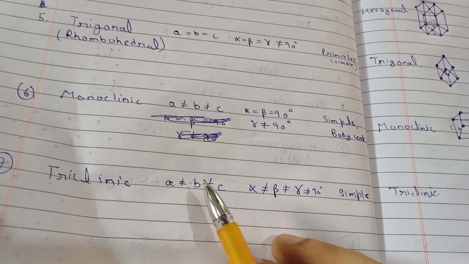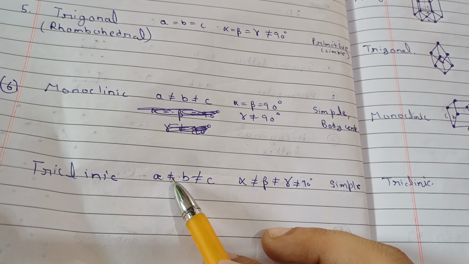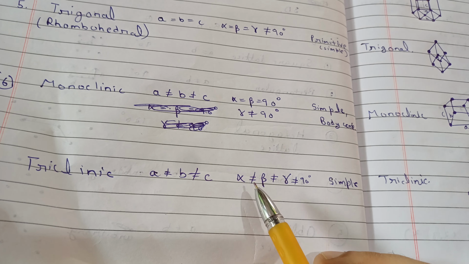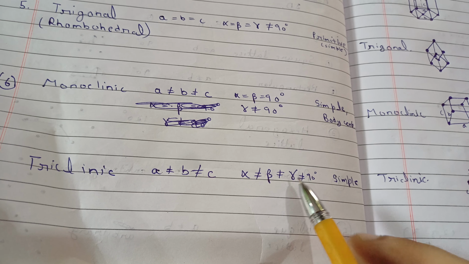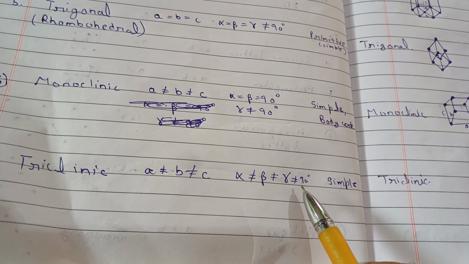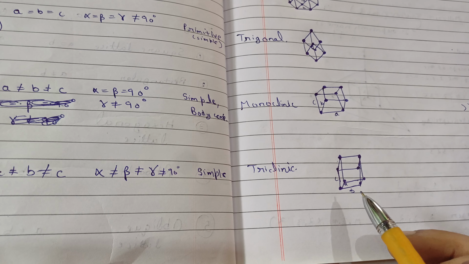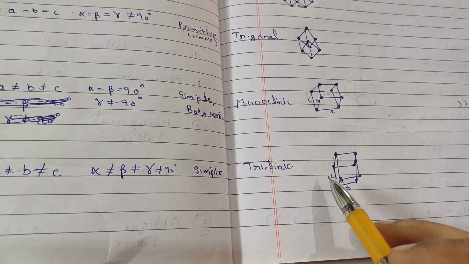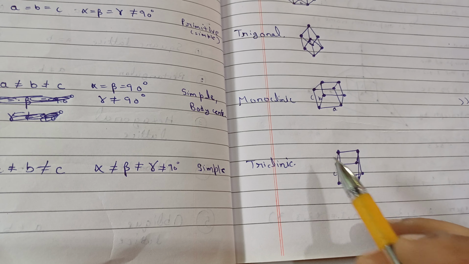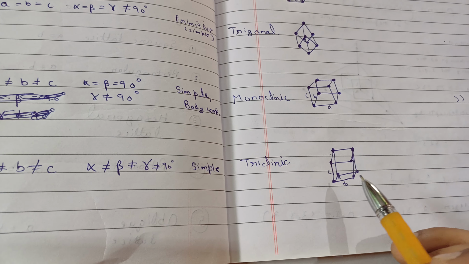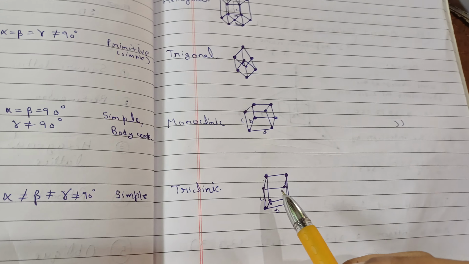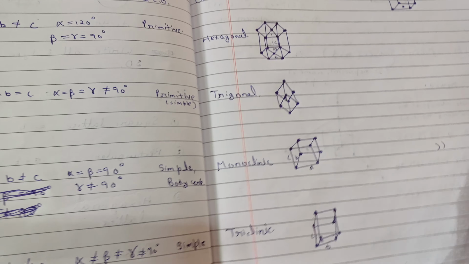For triclinic, a won't be equal to b, b won't be equal to c, and no angle is equal to each other, and they won't be equal to 90 degrees also. And only the simple structure is possible for triclinic. It will look like this, means a won't be equal to b, b won't be equal to c, and alpha, beta, gamma are not equal to each other, and they won't be equal to 90 degrees. So only this structure is possible.